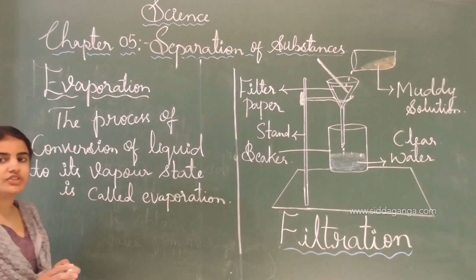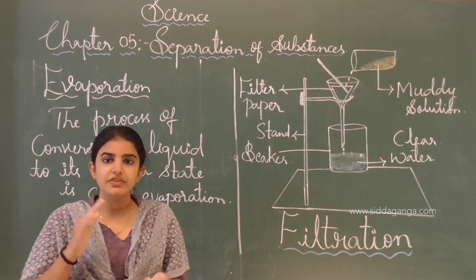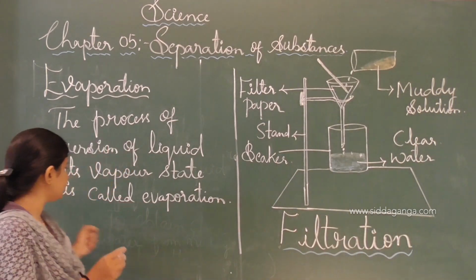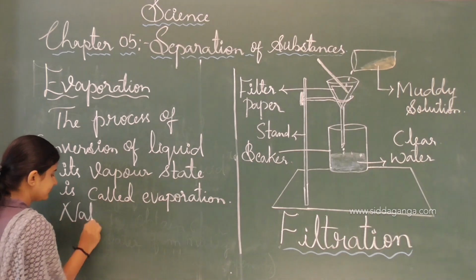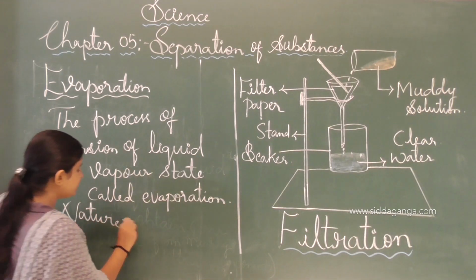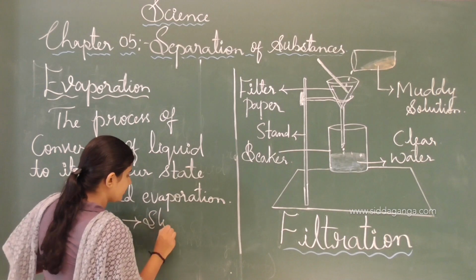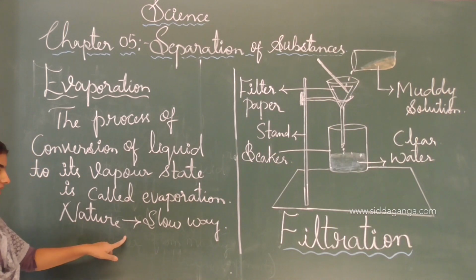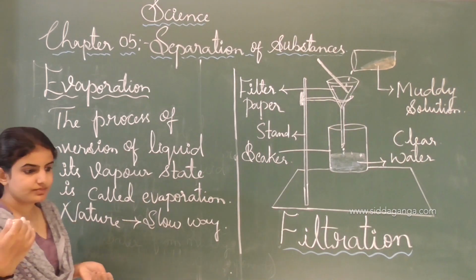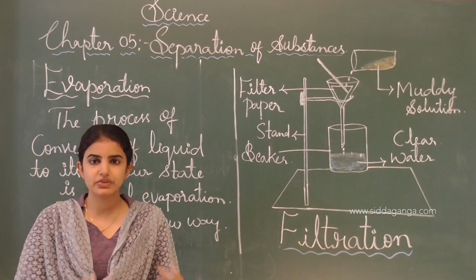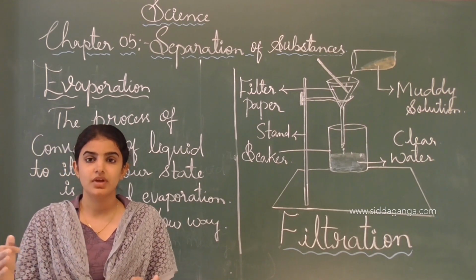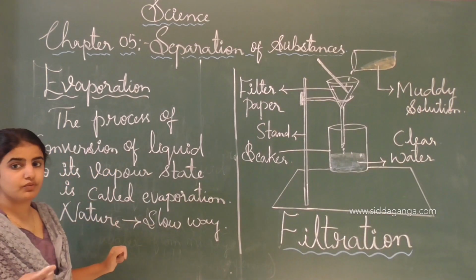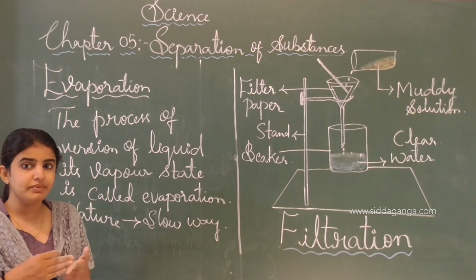See, in nature evaporation takes place in a very slow manner. If we raise the temperature, then the evaporation rate will increase. In nature, evaporation occurs in a slow way. For example, if water is spilled on the ground, then evaporation takes place in a slow manner. Like that, if we increase the temperature, then what will happen? The evaporation rate will increase.